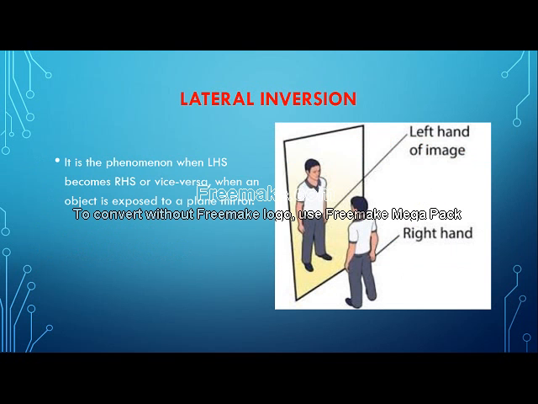Now, what is meant by lateral inversion? Now children, this particular topic is not there in your syllabus, but I thought I'll cover it. Lateral inversion is the same thing as how you see yourself in the mirror. When you are standing in front of a mirror, whatever is your right hand actually happens to be on your left hand side, and whatever is your left will appear as right, and this is what is called lateral inversion. It occurs only when we see ourselves in a mirror. It does not happen in a lens.